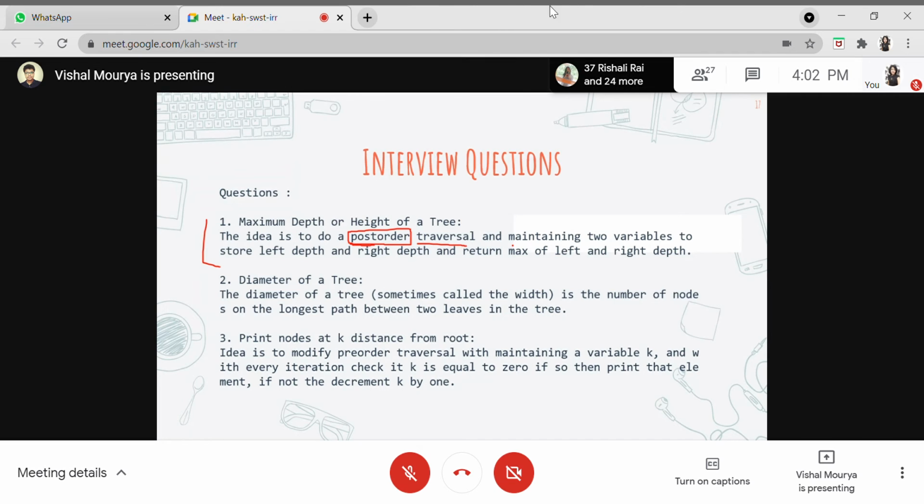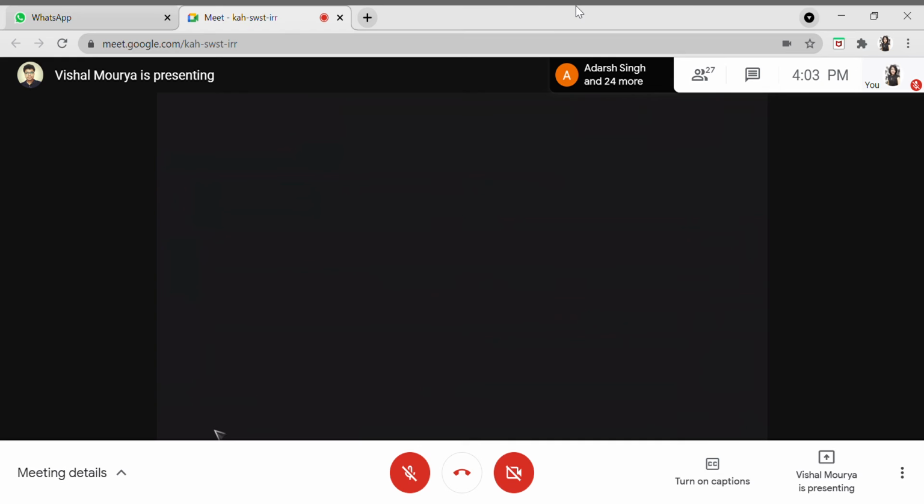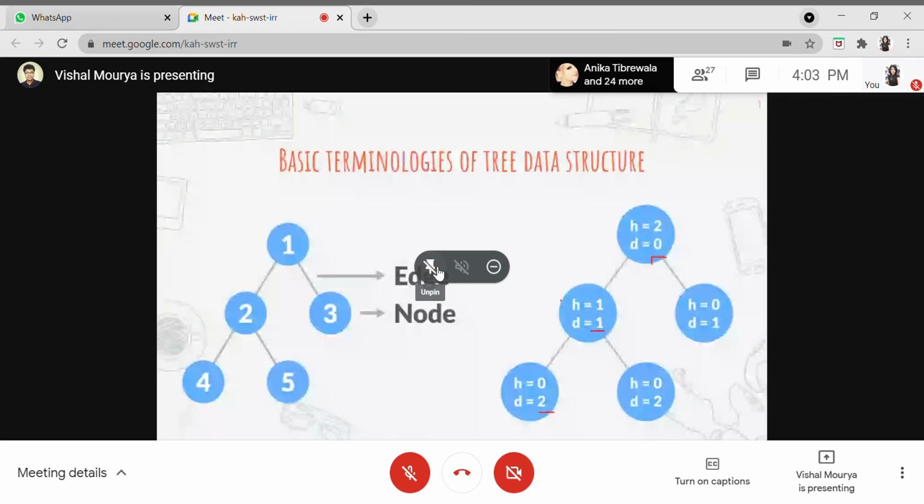And what we'll be doing is maintaining two variables. What those two variables contain is nothing but the height. You can say the current depth for that particular tree will be stored in the left depth variable, and in the right depth variable the depth for the right subtree will be stored. Now, let's say we have a tree, let me take that example only. So we have this tree. Whenever I recurse from here to this node, and whenever I recurse from here to here, I'll be taking the maximum of these two. The maximum of these two is nothing but 2, so it will be returning 2 from here.